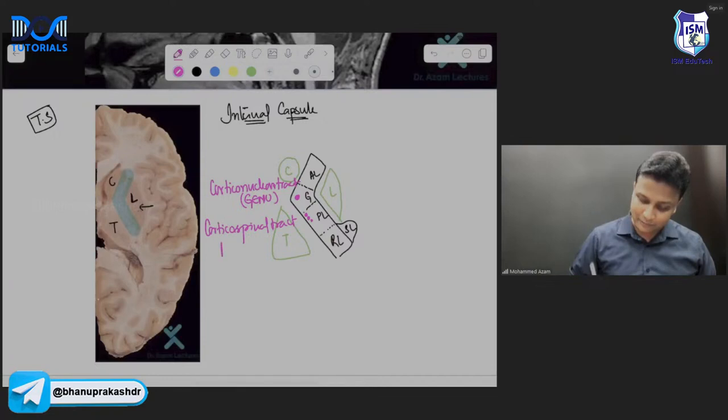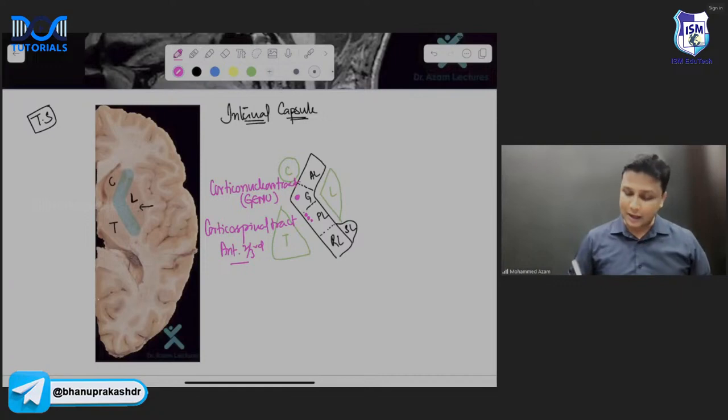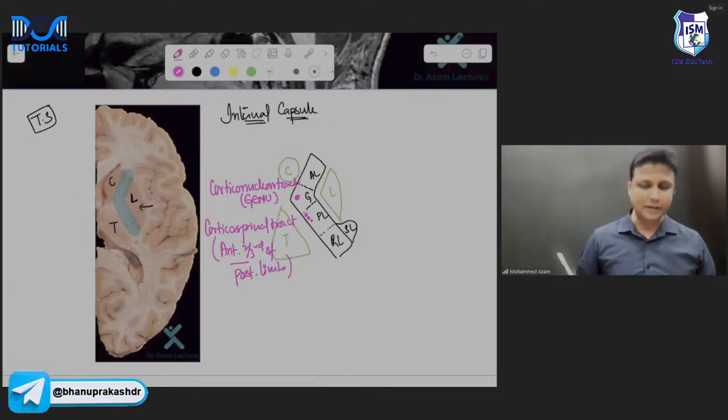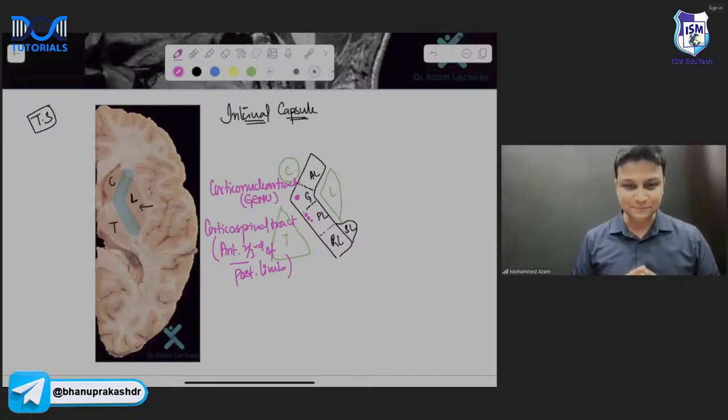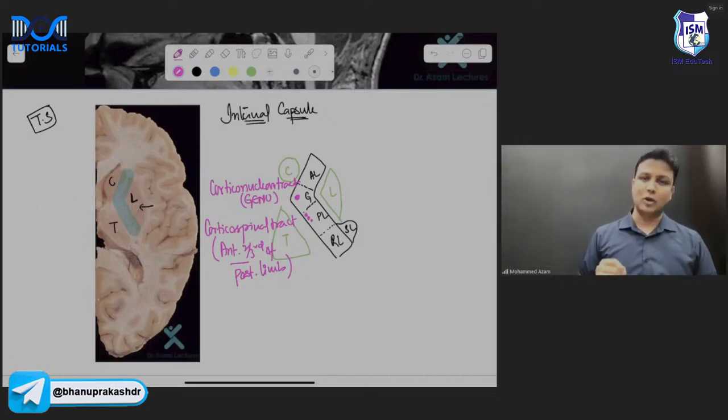And it is passing from anterior two-thirds. This is very important to remember. Anterior two-thirds of which limb? Posterior limb. Posterior limb everybody knows. Even a first year MBBS student will also be knowing it is passing through posterior limb only. But from where? Anterior two-thirds of the posterior limb, sir. Are you all perfect with this one here? So please remember about these 2 tracts here, sir. From the genu, there will be cortico-nuclear tract, and from the anterior 2/3 of the posterior limb, there will be corticospinal tract, sir.